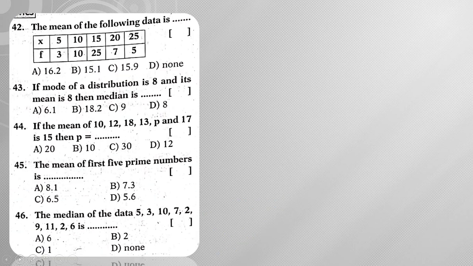Next, 42. The mean of the following data is. So here he has given discrete frequency distributed data. So whenever you are having frequency distributed data, then we can write sigma fi xi by sigma fi is nothing but my mean value, right? Now, on doing addition, 5 3s are 15. So we need to add these up. Sigma fi xi means, 5 into 3 is 15, 10 10s are 100 plus 25 15s. So 25 10s are 250, 25 5s are 125. So 250 plus 125 is 375.